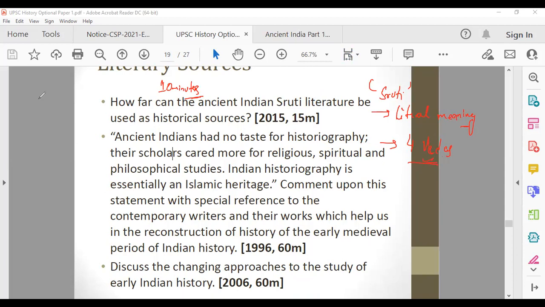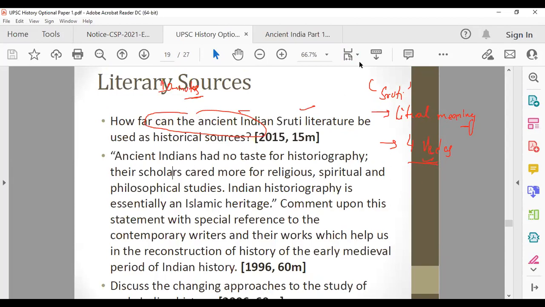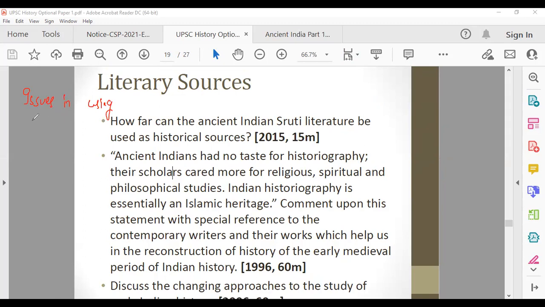Now, what will be the first heading? They are asking whether or not we can use Shruti literature as historical sources. If we can use it, how? If we cannot use it, then what are the issues plaguing Shruti literature? So the first heading you can give is issues in using Shruti literature as historical sources. So what problems can you face if you're using Shruti literature as historical sources?